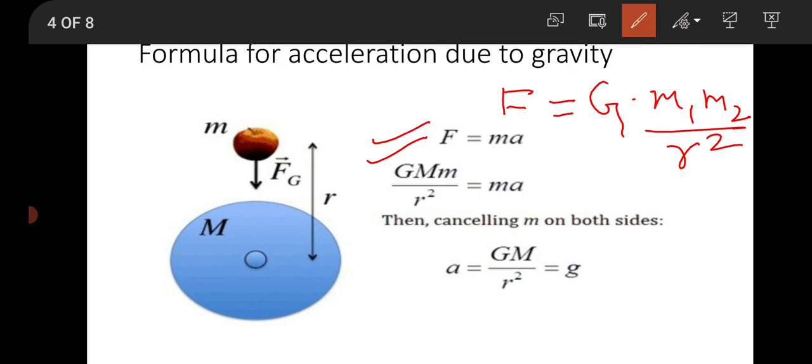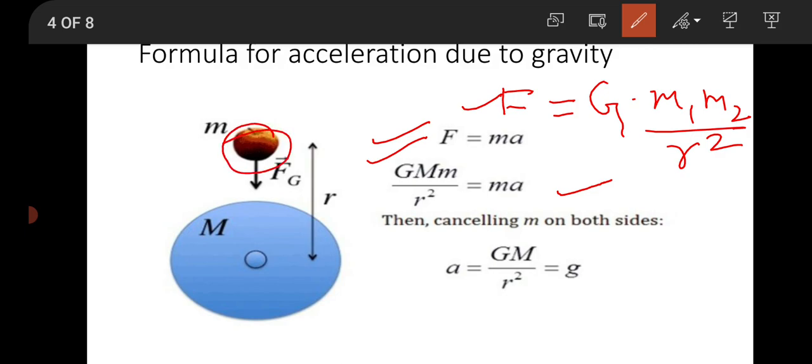So if we put these two forces equal, force is equal to mass into acceleration from second law of motion, force is equal to G into m1 into m2 upon r square from the universal law of gravitation. We have put them equal, we will get this equation where capital M is the mass of the earth, small m is the mass of the apple we have considered here.